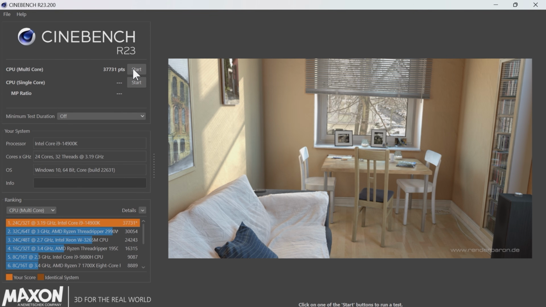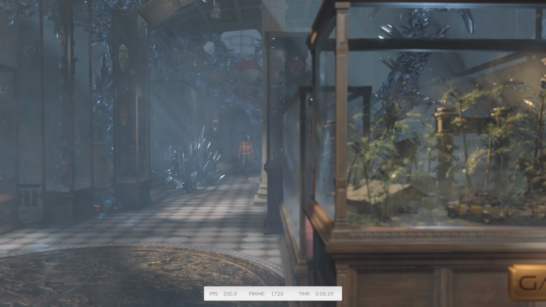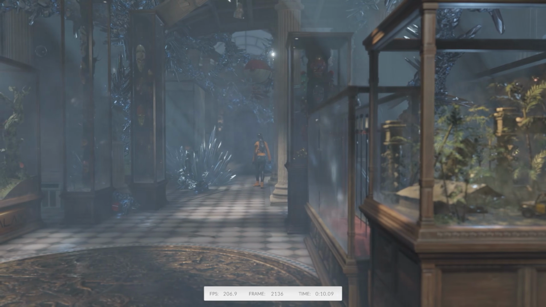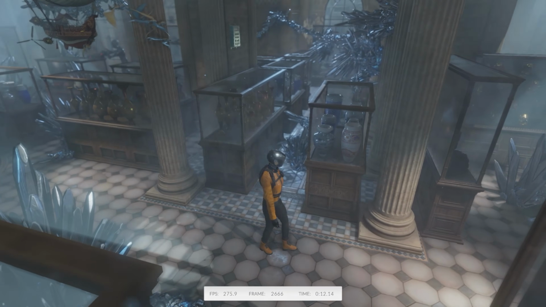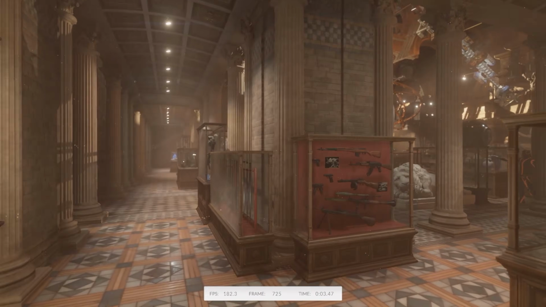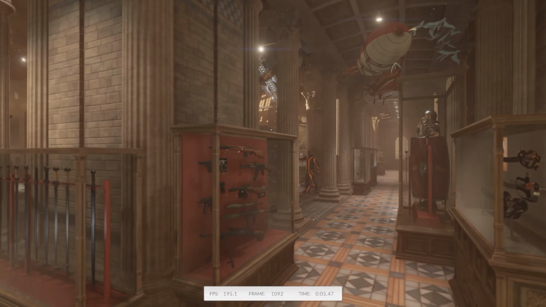So the score has increased slightly, but we're looking for that magical 40,000. You're not going to see the magical 40,000 today, by the way, because bearing in mind that all background applications should be closed when benchmarking. Unfortunately, I'm having to run screen capture card software to actually capture some of this footage.